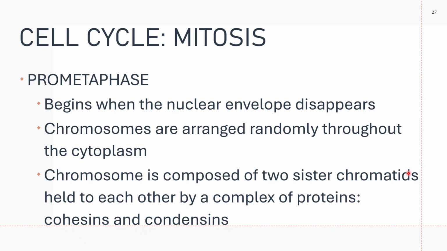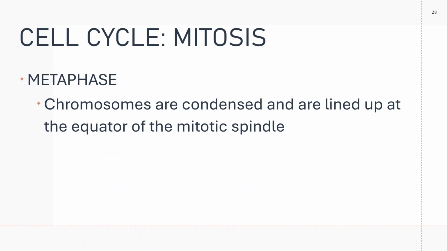The chromosomes are arranged randomly throughout the cytoplasm, and the chromosome is composed of two sister chromatids held to each other by a complex of proteins, the cohesins and condensins, at the centromere region.